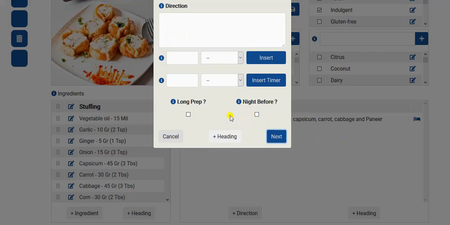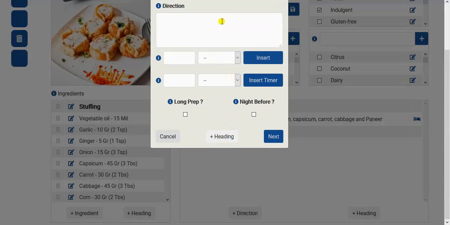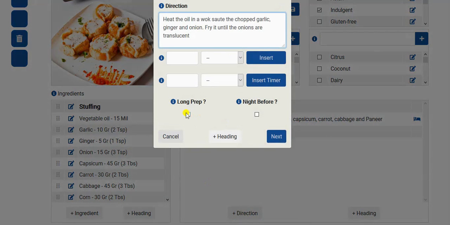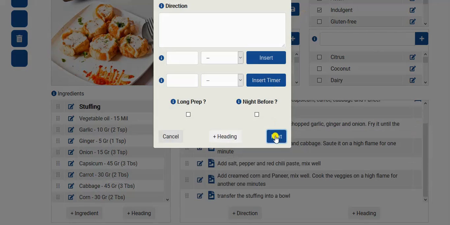That's just helpful. The next step is to start cooking the stuffing. So we'll also add stuffing as a heading of a section, just to demonstrate. That's our prep and stuffing. So the next direction. This is neither a long step nor can it be done the night before, so we just click next. Again next. And this section is done.